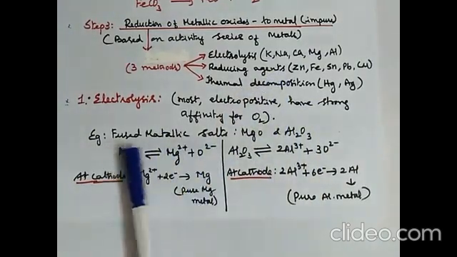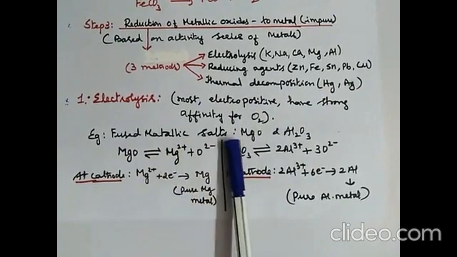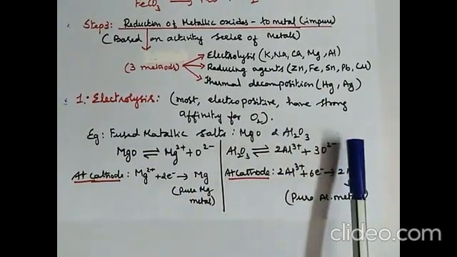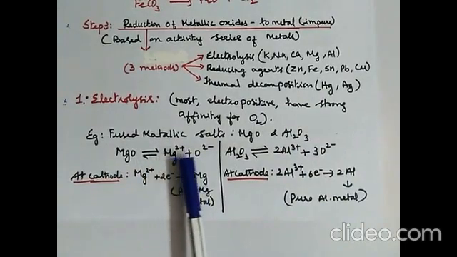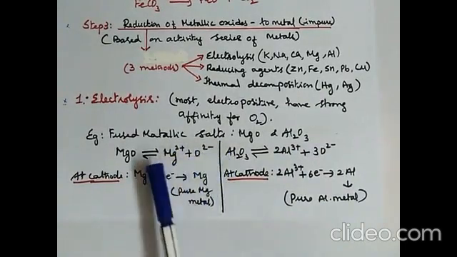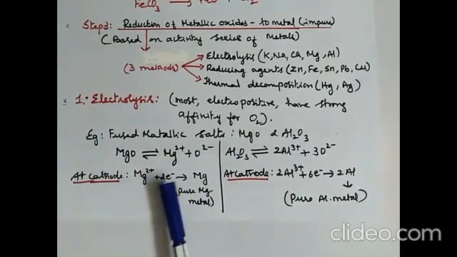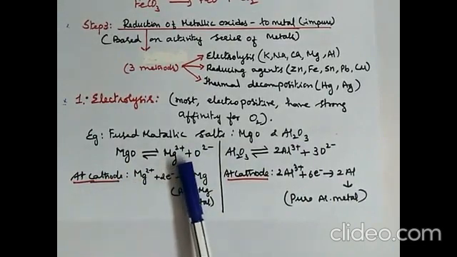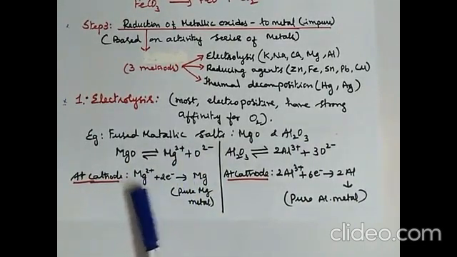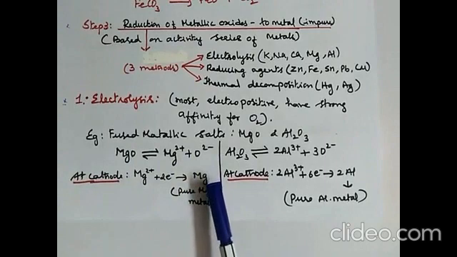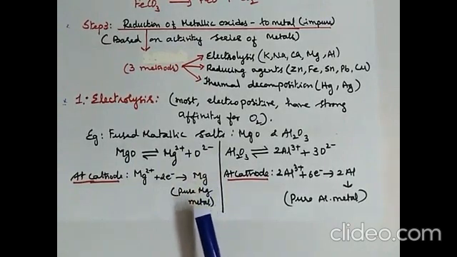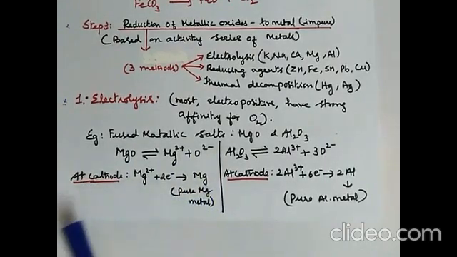So we'll just see the example of fused metallic salts of magnesium oxide and aluminium oxide. Magnesium oxide dissociates to give Mg2+ and O2- when electricity is passed through it. At the cathode, the cations move towards the cathode, that is Mg2+ ions, and gain 2 electrons from the cathode and are liberated as neutral magnesium, that is pure magnesium metal, which is collected at the cathode.